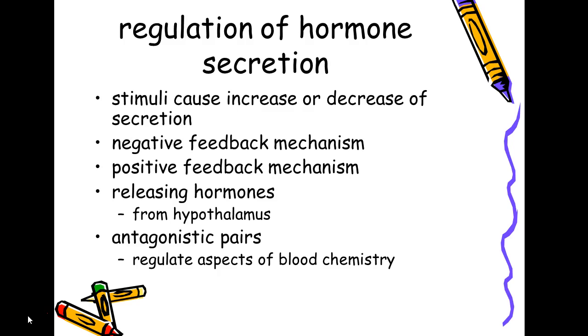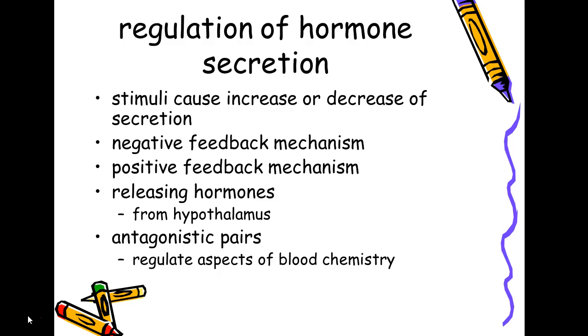So how do these work? How do hormones work? Well, there's a situation in the body, and we call this the stimulus, which will make a certain hormone either increase or decrease. So the glands will increase or decrease the production of these in these certain situations to make a change. And obviously this falls back to a lot of homeostasis.